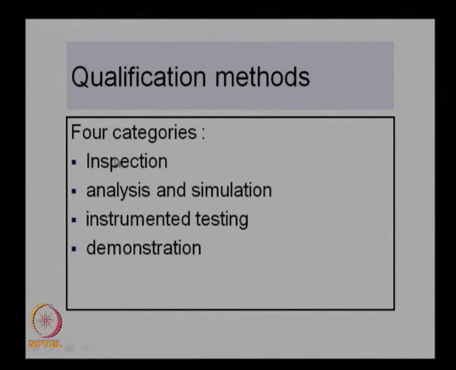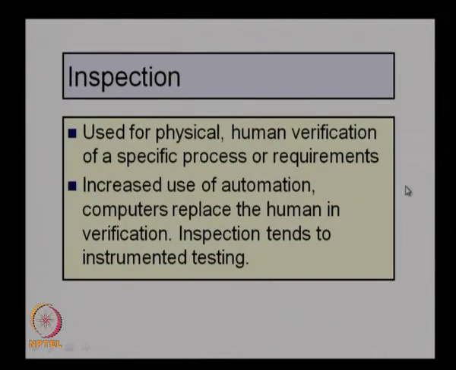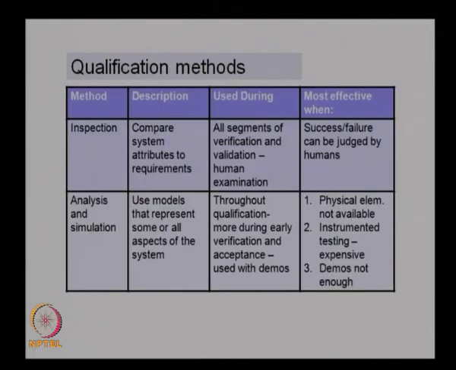So we have inspection, which is inspection by a human operator, then analysis and simulation, then instrumented testing, where we do testing using instrumentation or standard tests as per the standards, and then we go for the demonstration of the real product. So these are the four methods of qualification.